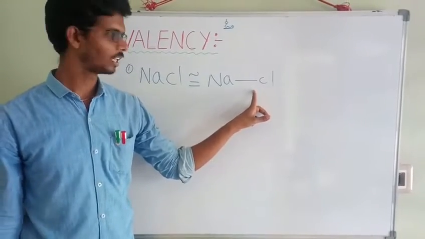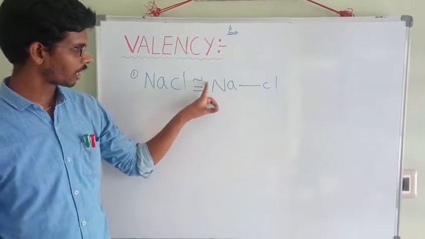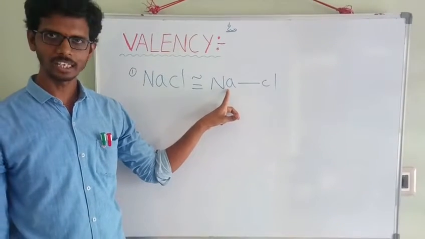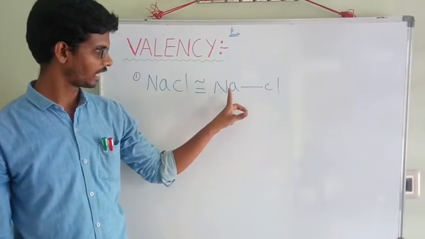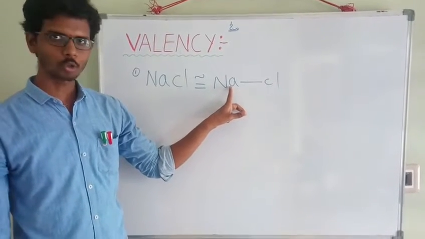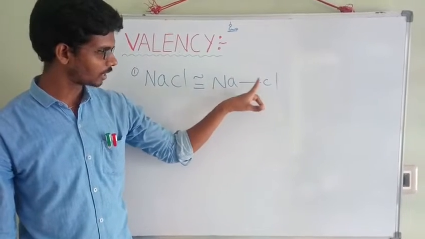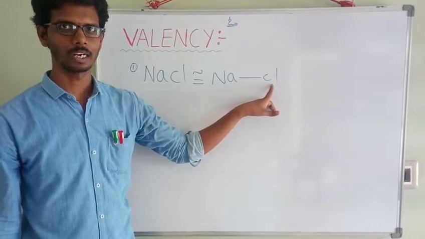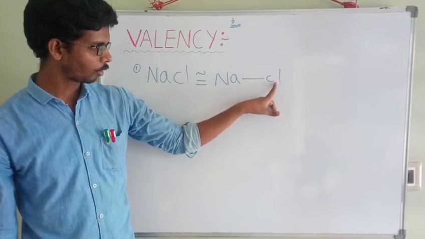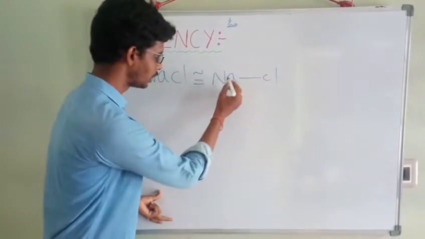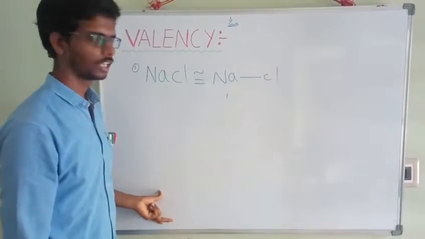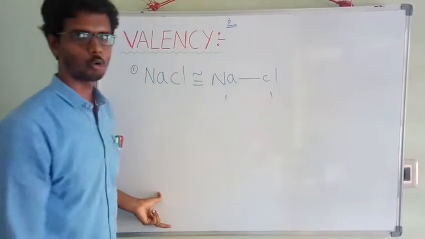Here the sodium element is represented by Na. Chlorine element is represented by Cl. Here, one sodium atom can bind with one chlorine atom. In the same way, the chlorine atom can bind with one sodium atom. That is nothing but here sodium valency is 1, chlorine valency is also 1.